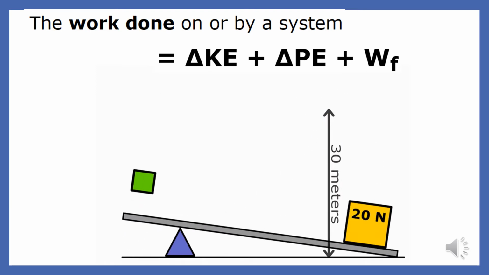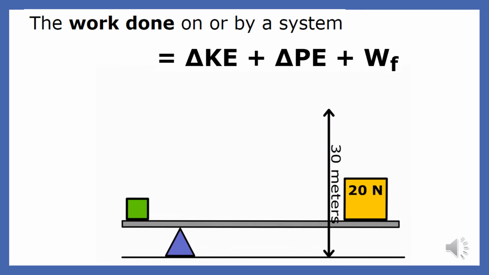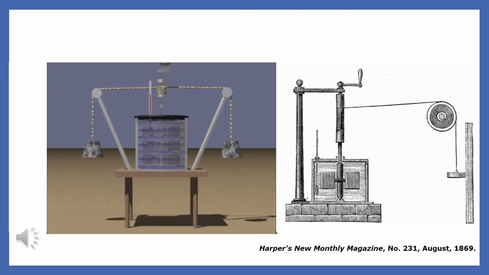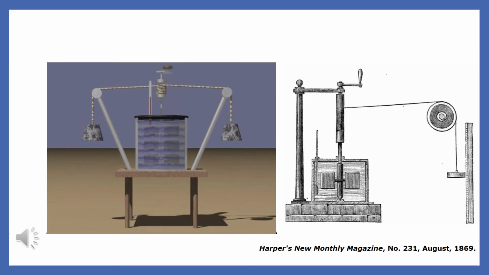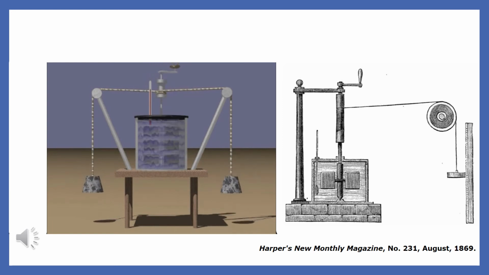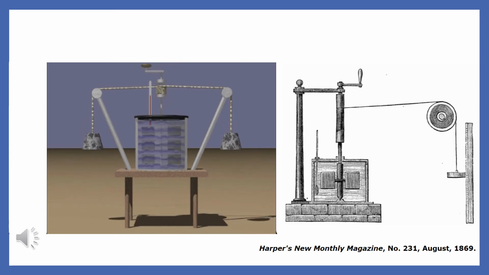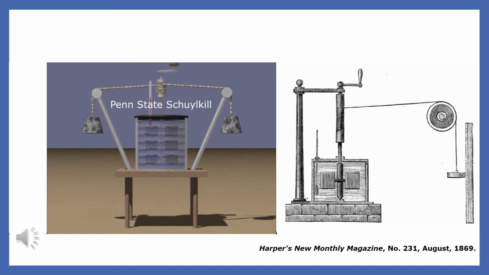Since the yellow box does 600 joules of work, the green box increases its energy by a total of 600 joules. This is a simulation of a famous experiment performed by James Joule. Two weights are attached to a rope. As the weights fall, they turn a paddle that causes the water in a chamber to move. Joule placed a thermometer in the water, and as the water moved, the thermometer rose. Joule proposed that the increase in the water's heat energy was exactly equal to the work done by the falling weights. To get the work done by the falling weights, you would simply need to multiply their combined weight by the distance that they fell.